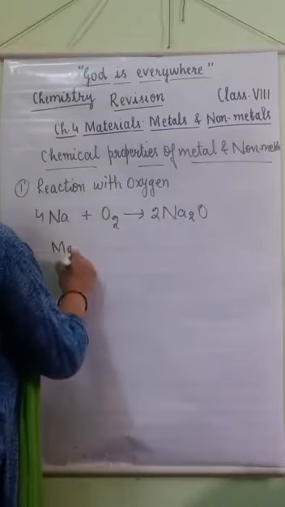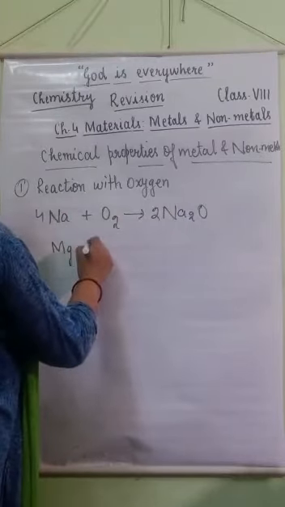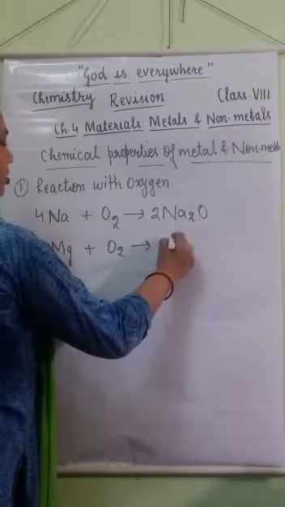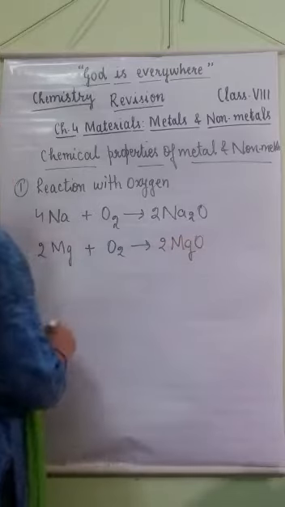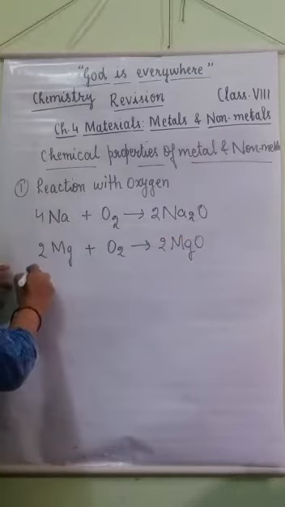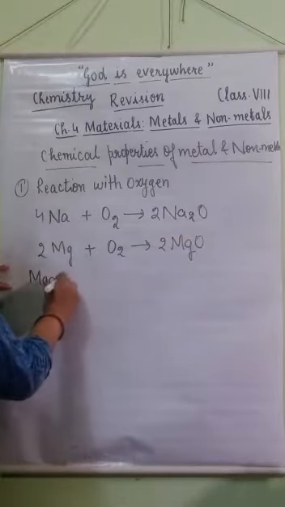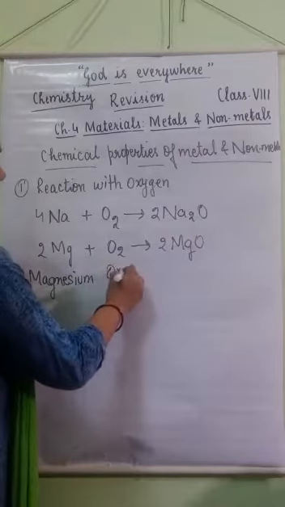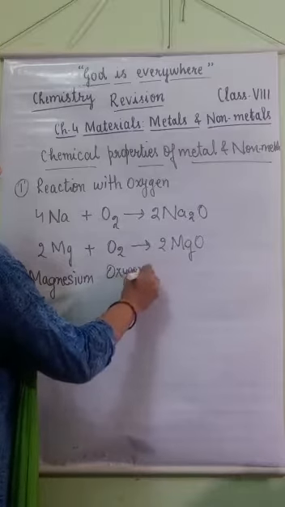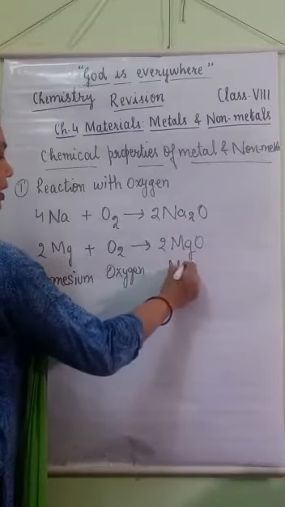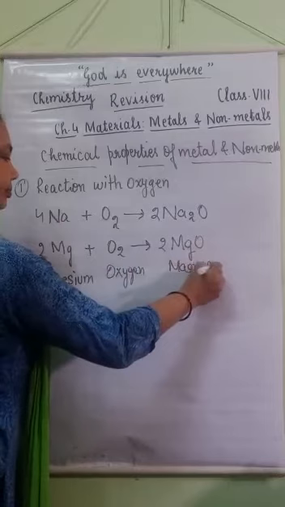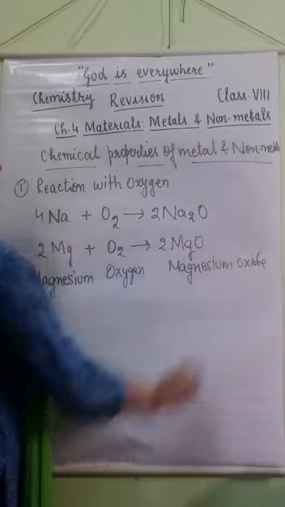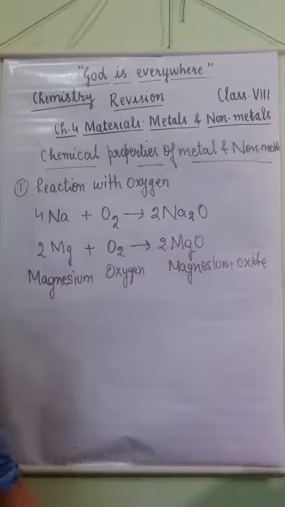Magnesium is also a metal which, when it reacts with oxygen, forms magnesium oxide. Symbol of magnesium is Mg, symbol of oxygen is O, and formula of magnesium oxide is MgO.